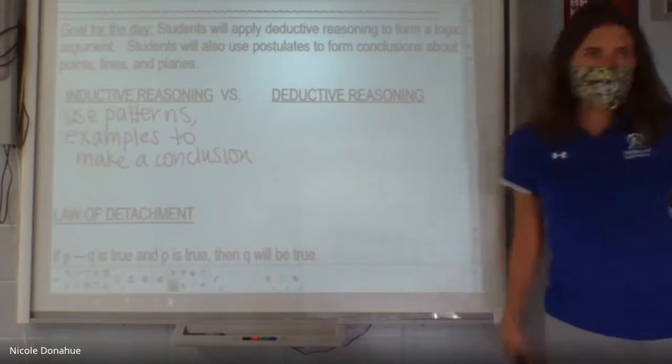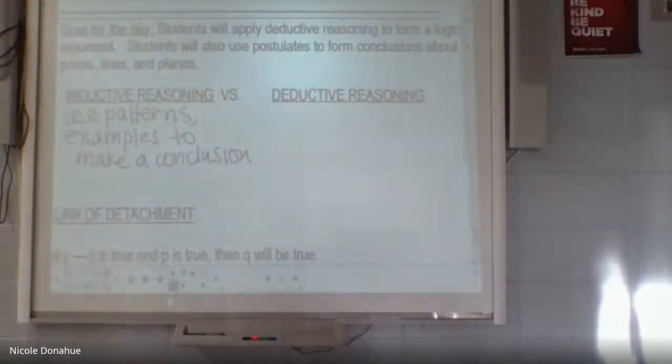So now deductive reasoning is a little bit more scientific, I guess I would say. Maybe not scientific, but more logical, where you're going to use facts or definitions or laws to make a conclusion. So this is a little more concrete.